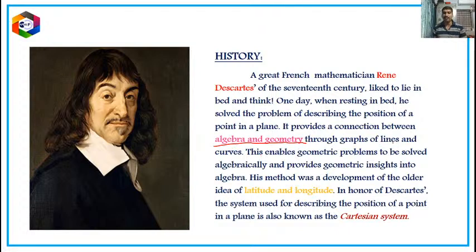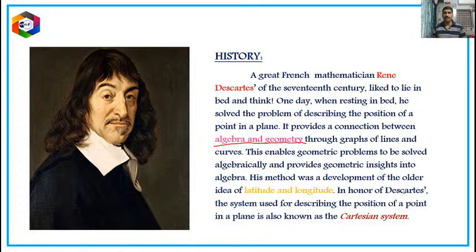Through the graphs of lines and curves, this enables geometric problems to be solved algebraically and provides geometric insight into the algebra. His method was a development of the older idea of latitude and longitude, which we have just discussed. The older idea of latitude and longitude was better implemented after knowing this concept, which is a connection between algebra and geometry.